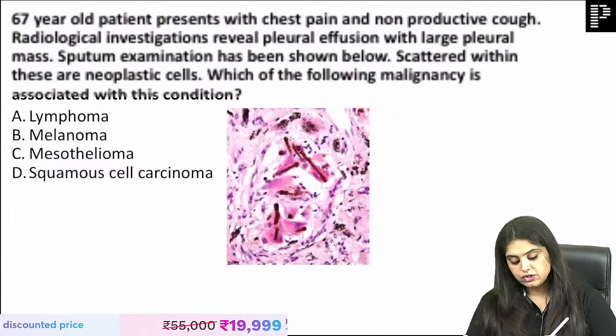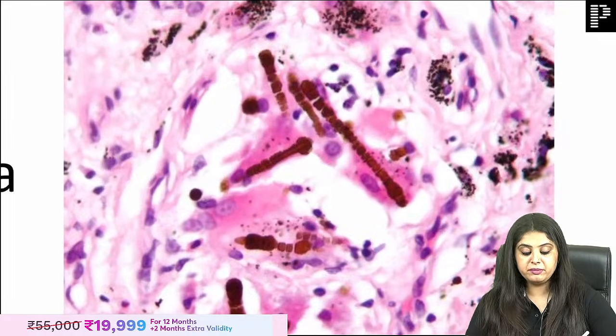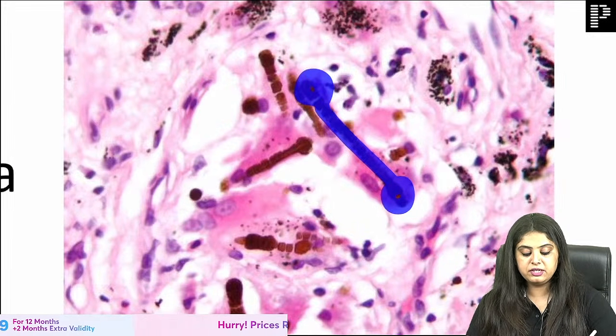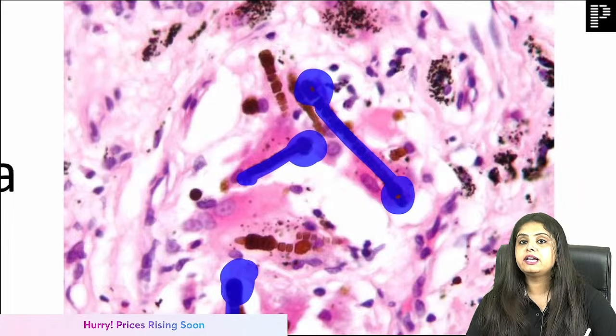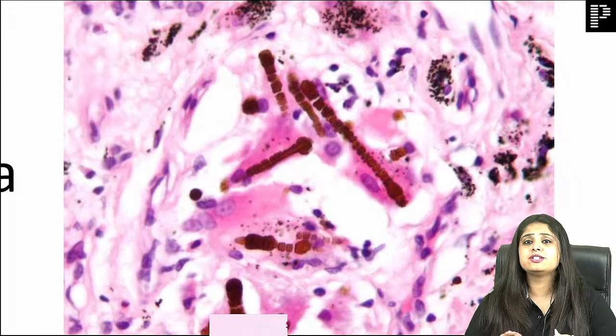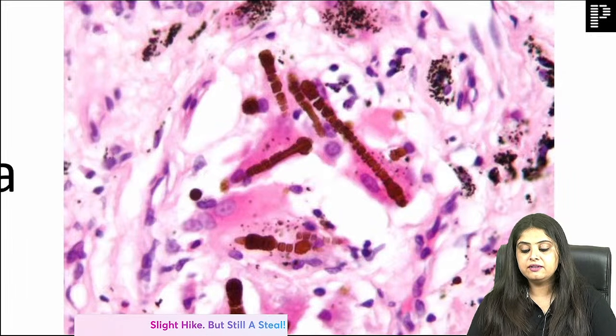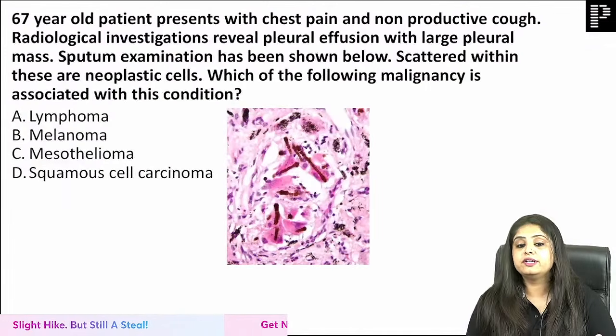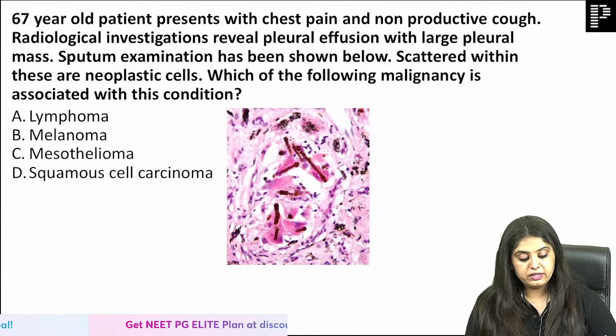But if I now change it into these kind of, again sputum examination, but now there are these dumbbell shaped bodies. Now you know the answer is going to change too. I'm not giving you the question, I didn't even give you time to see it. I think even without that you can tell me this is to do with asbestos. But now I want to read further.